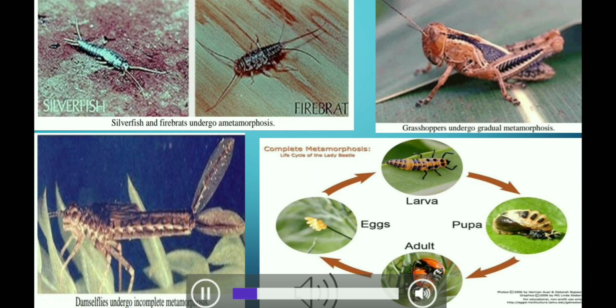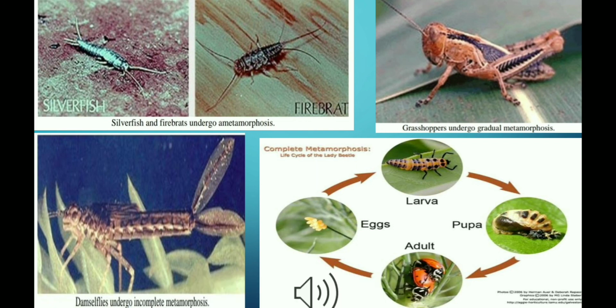Here are examples of some insects that undergo different types of metamorphosis to finally emerge as an adult organism.